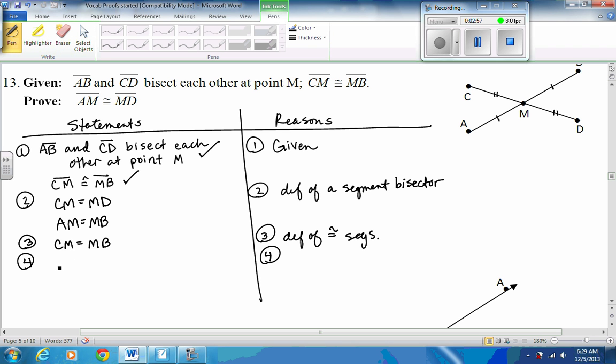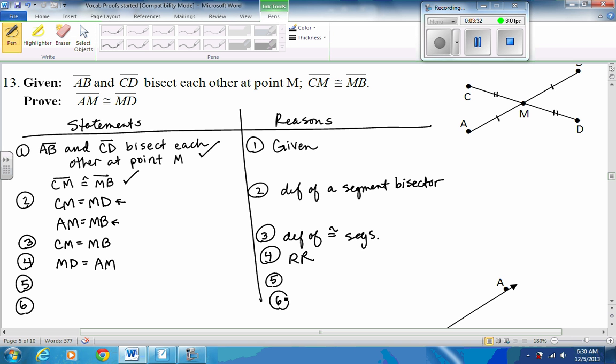Replace CM with the measure of MD. That's where they set up in that first one. And then MB, that measure, according to the second equation we said, equals AM. So I'm going to replace that measure with AM. Replacement rule. And that is really close to what I wanted to try to prove. But I have a couple things I need to just change here. This is a formal proof, so we need to be very formal about stating exactly what they've asked us to state. So if we have MD and AM, well, they had AM and MD. We got to switch the order.